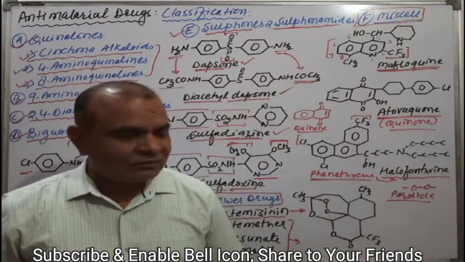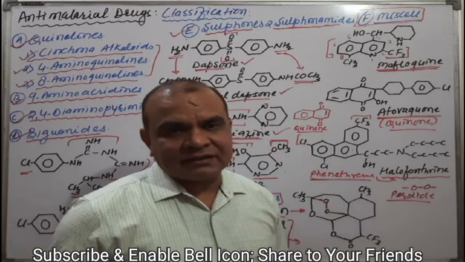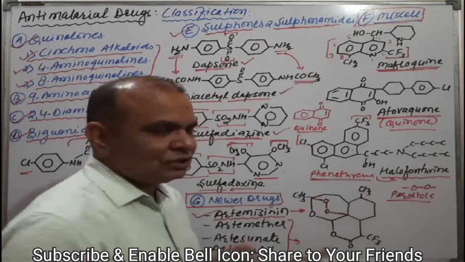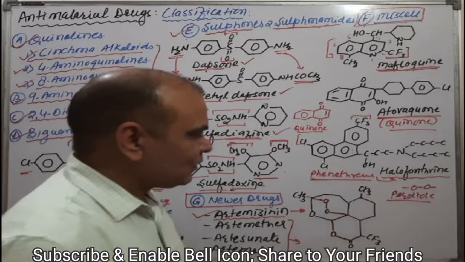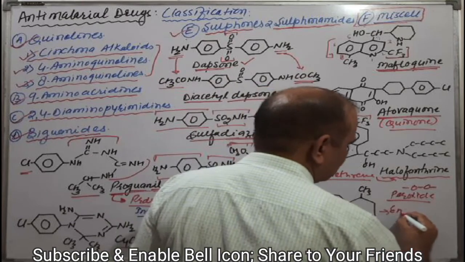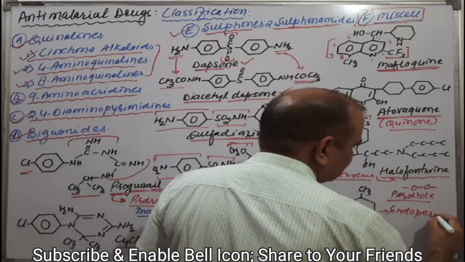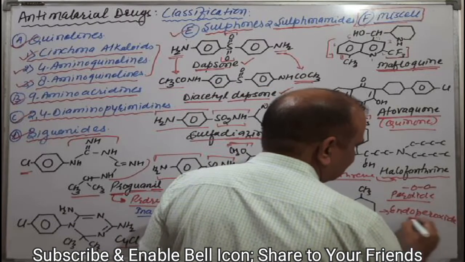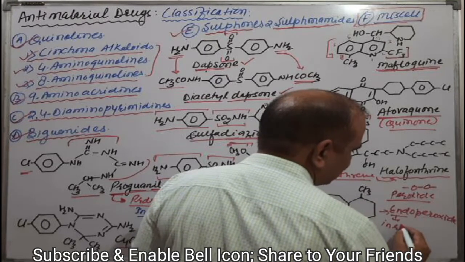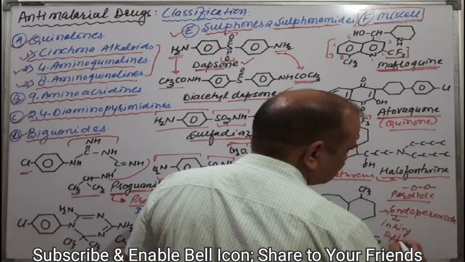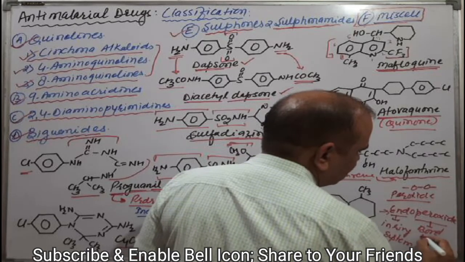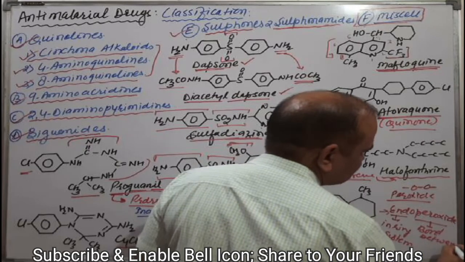Similarly, here oxygen and oxygen have a bond between these two atoms, and it is in the ring system also. That's why it is known as an endoperoxide. Why is it endoperoxide? Because endo means in the ring system, and peroxide means a bond between oxygen atoms.